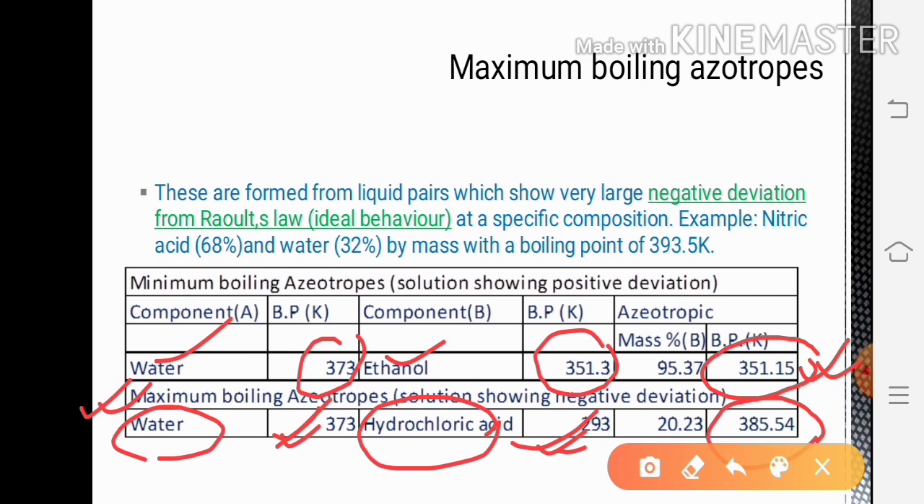In case of minimum boiling point, you see that the boiling point of water is 373, ethanol is 351.3, but the mixture's boiling point is lower than both water and ethanol. It is 351.15.